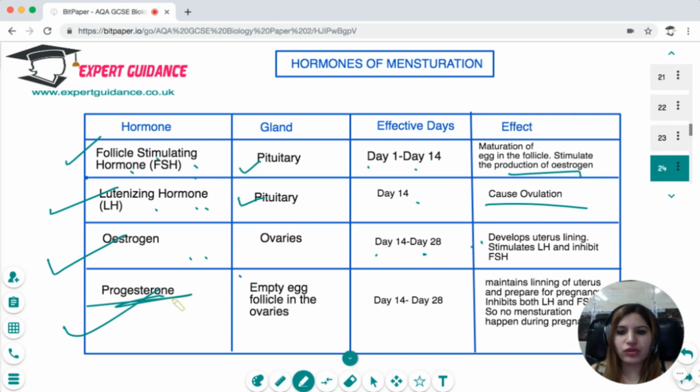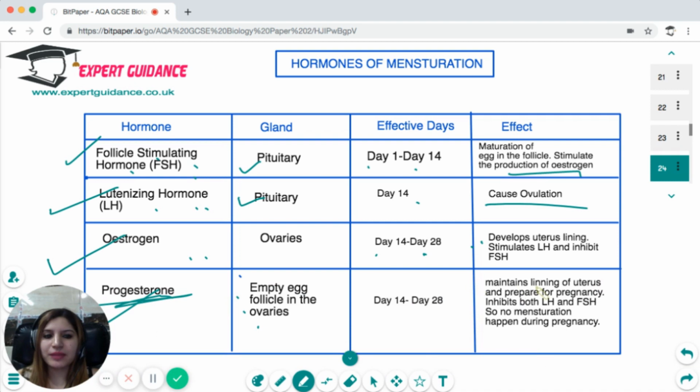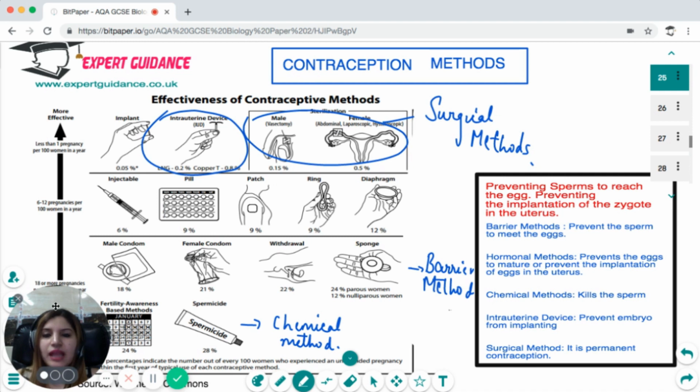And the progesterone is released by the empty egg follicle in the ovaries, and it is responsible for maintaining the uterus lining from day 14 to day 28 and preparing for pregnancy. It inhibits both LH and FSH, so no menstruation happens during pregnancy. Okay, so I hope these various hormones of menstruation are clear to you. Now, to prevent fertilization, there are contraception methods, and they either prevent the sperm from meeting the egg, or if the sperm meets the egg, they prevent the implantation of the fertilized egg into the uterus, thus preventing pregnancy.